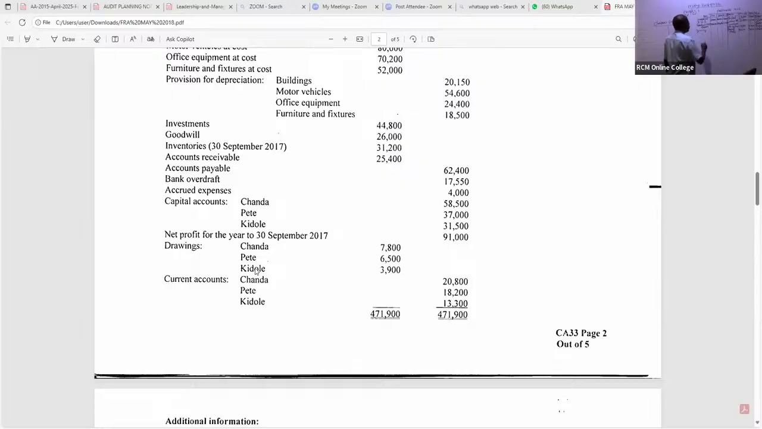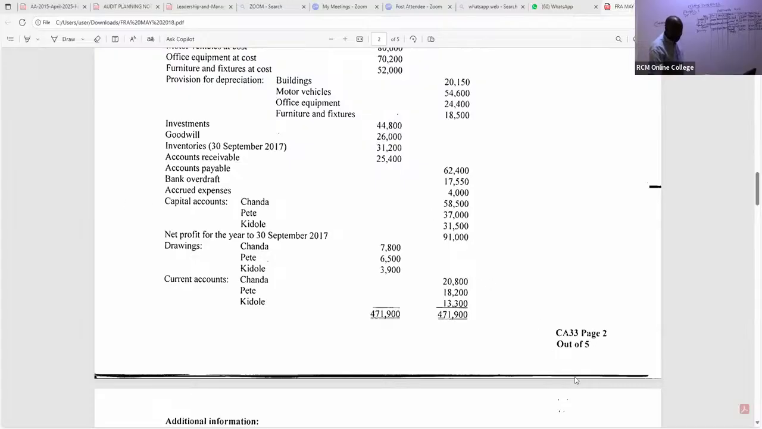So drawings, what do we have here, my good students? I can see Chanda is 7,800. Pete is 6,500. And then I can very comfortably see that this other ninja is 3,900. Great. Good.